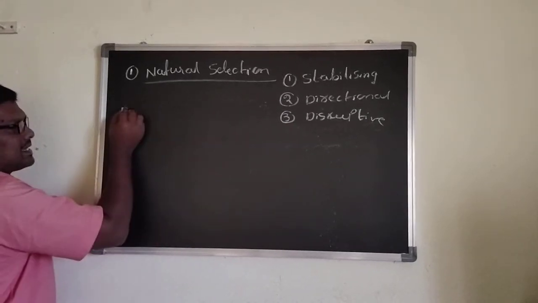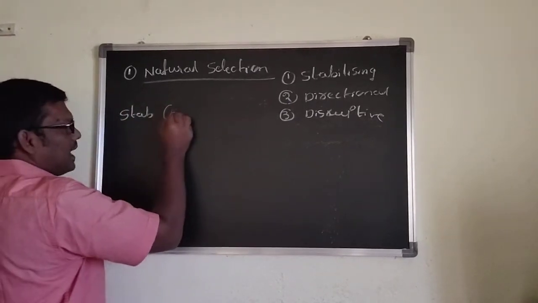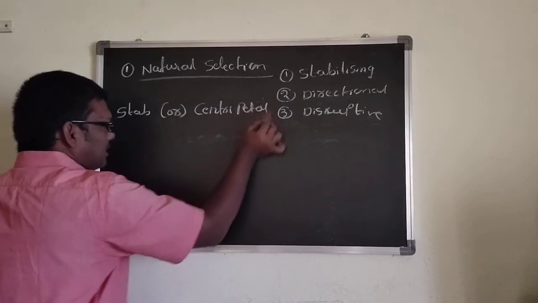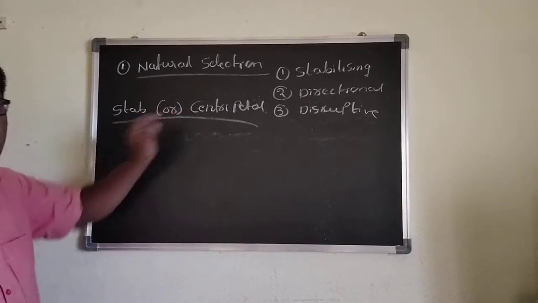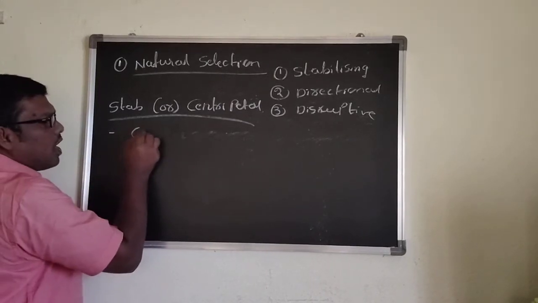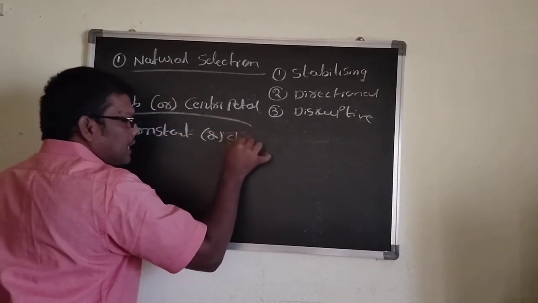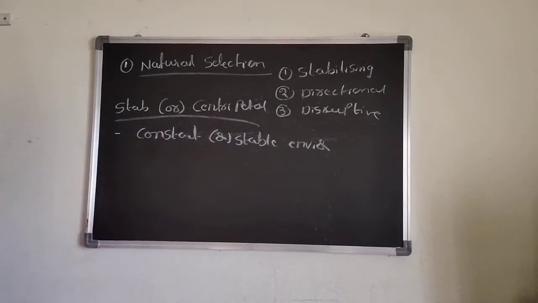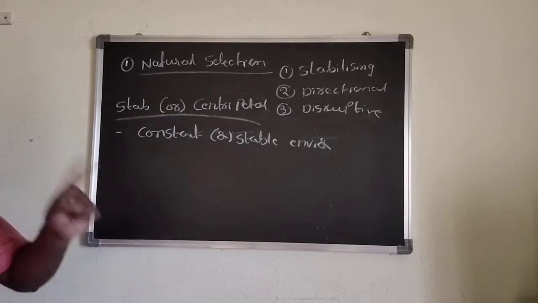First one, stabilizing selection. Stabilizing selection is also called centripetal selection. Now, the first point: where can we see stabilizing selection? Stabilizing selection can be seen in a constant environment or stable environmental condition. In a stable environmental condition, we can see what type of selection? Stabilizing or centripetal selection. This is the first point.